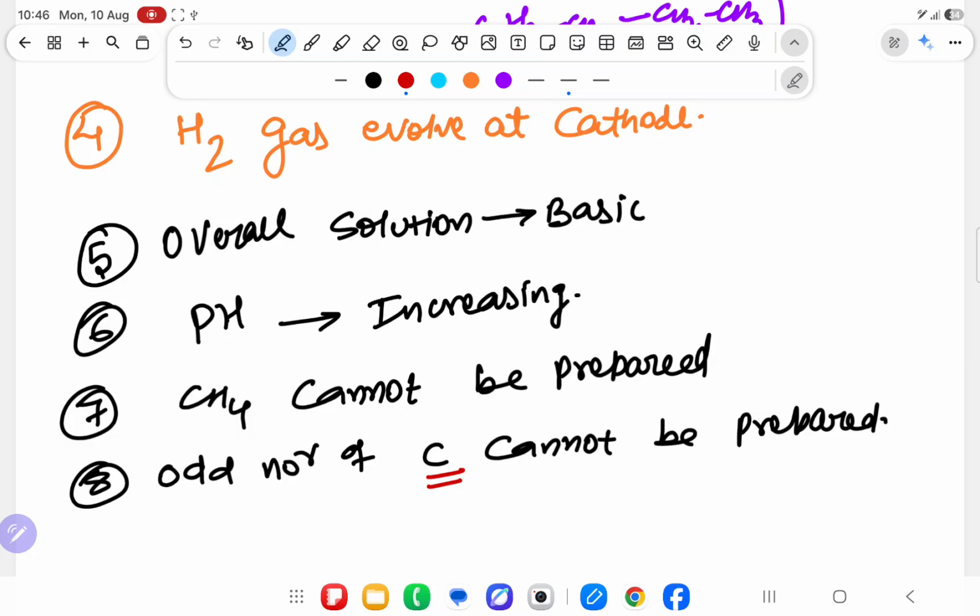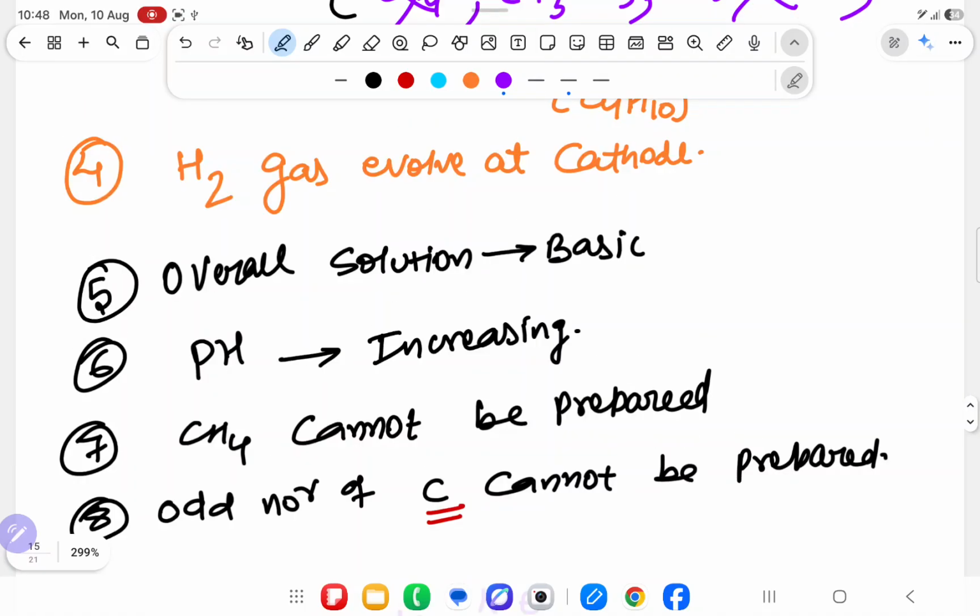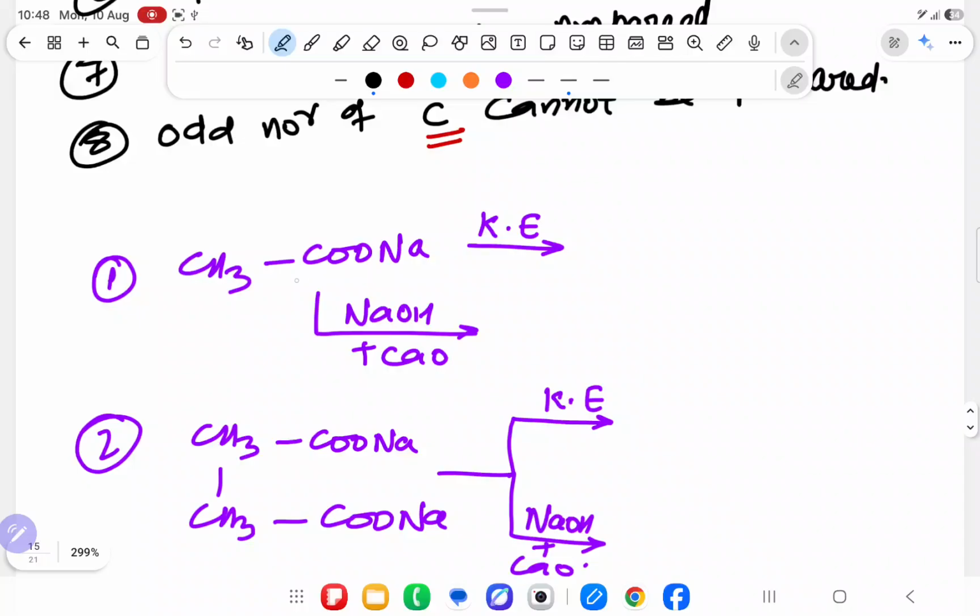Now we are going to see some questions on this basis. If we see some questions over here, what will we get? Sir, over here Kolbe electrolysis means free radical. Free radical means combination. Acha, soda lime decarboxylation means carbanion, so what will it form? It will form CH4, methane.